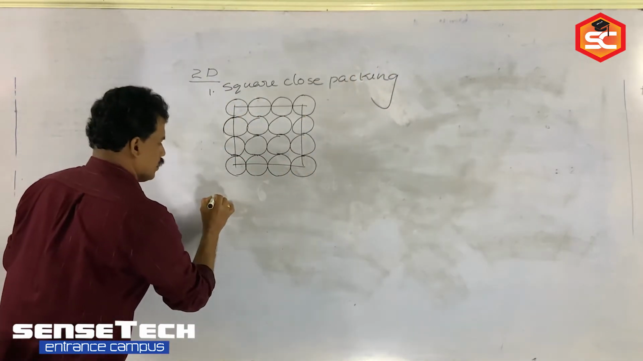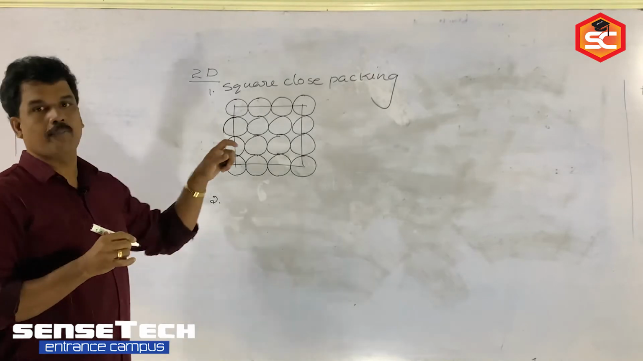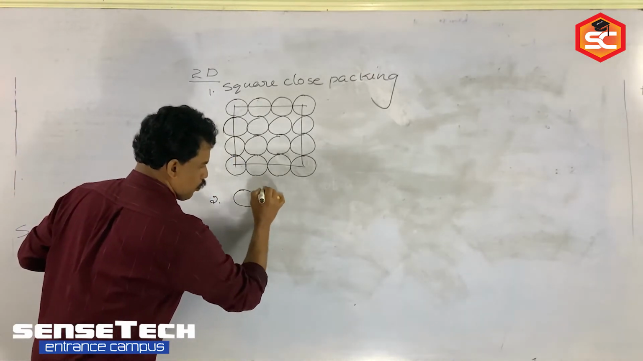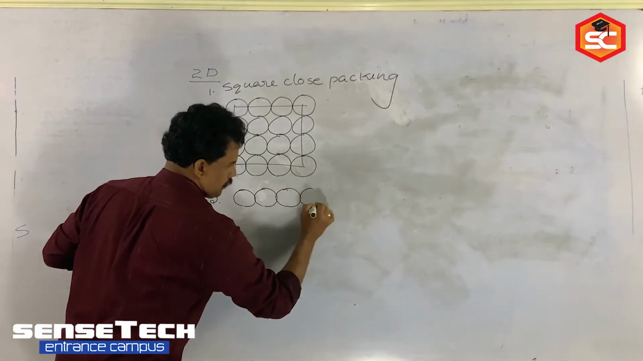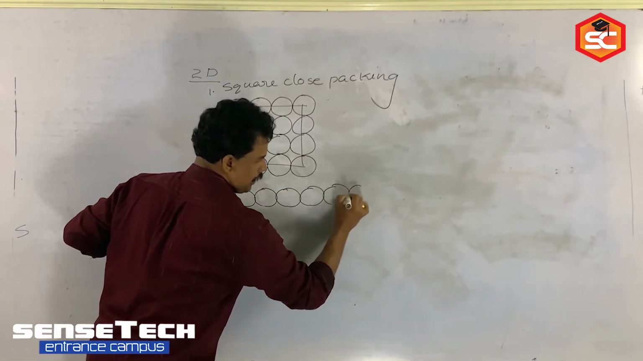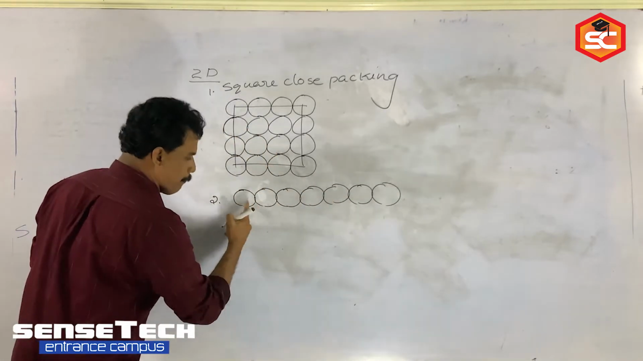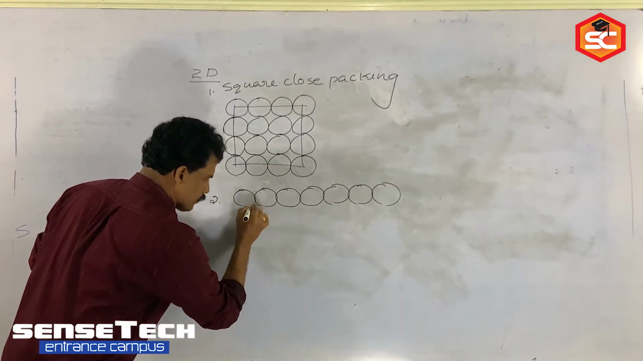Then one more two-dimensional packing is there. In that packing, first we have to draw the first layer, the horizontal layer, and then the second layer we are placing in the depressions of the first layer.